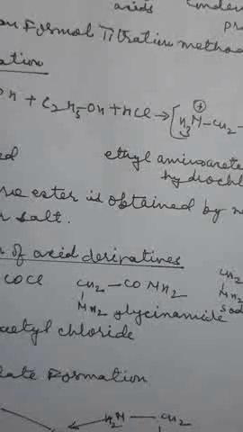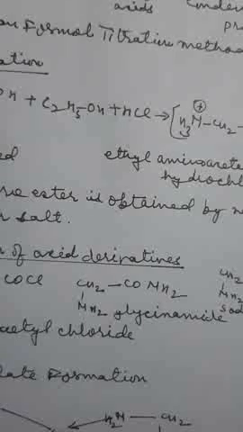Reaction of alpha amino acids with Sanger's reagent. Sanger's reagent is 2,4-dinitrofluorobenzene, DNFB. The amino group of amino acids reacts with this reagent to form a dinitrophenyl amino acid, which is yellow in color.